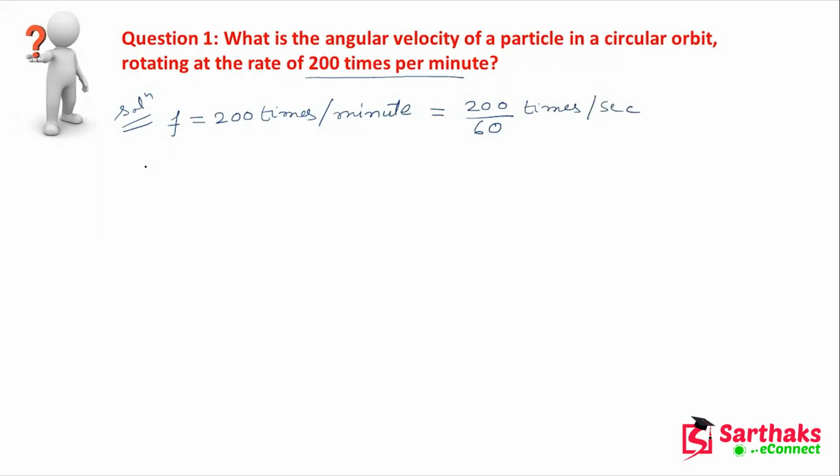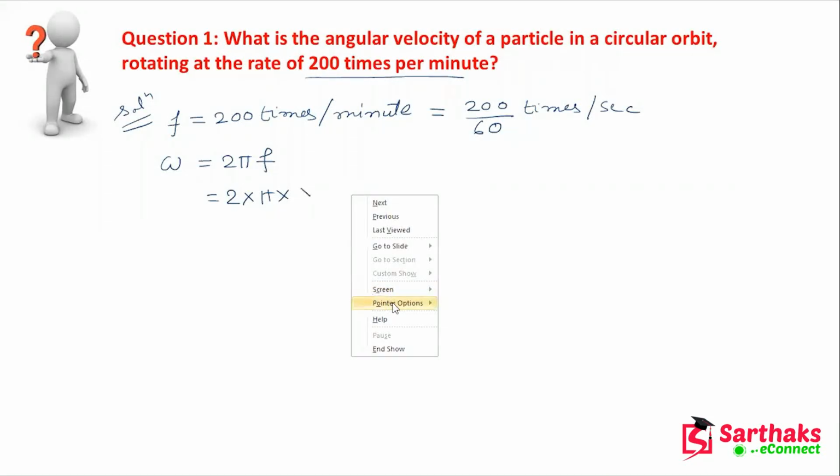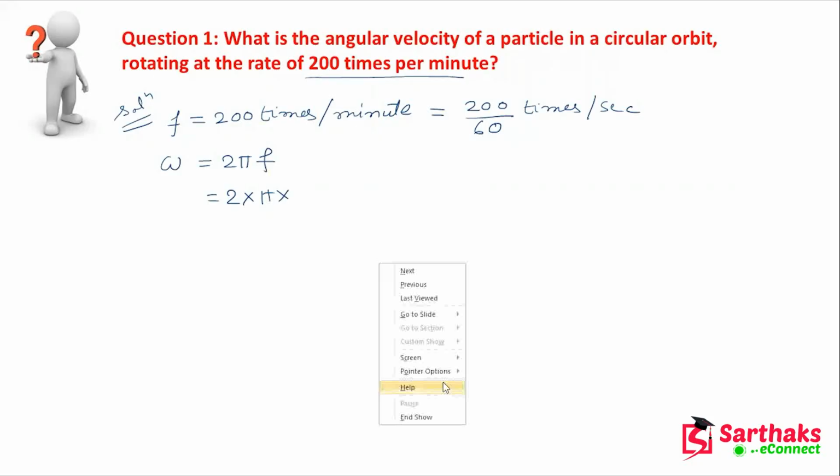Okay. So what is the angular velocity? Omega is twice pi f.